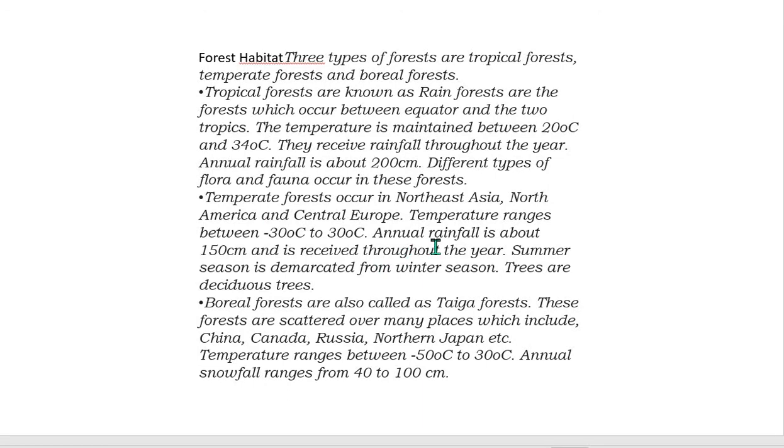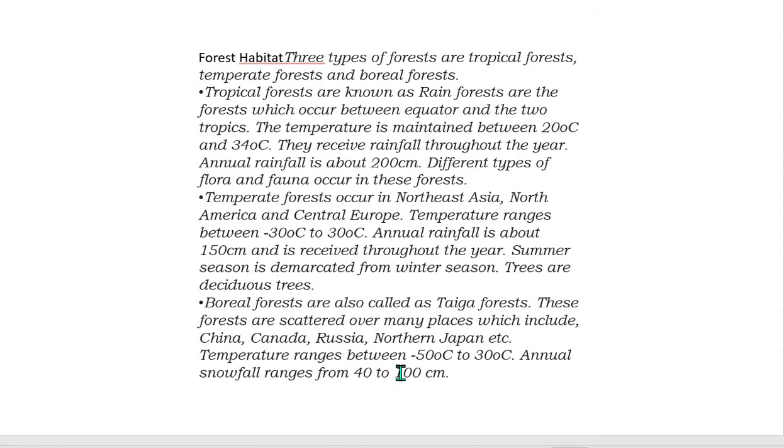Temperate forests occur in Northeast Asia, North America and Central Europe. Temperature ranges between 30 degrees Celsius and 30 degrees Celsius. Annual rainfall is about 150 centimeters, received throughout the year. Summer season is demarcated from winter season. Trees are deciduous trees. Boreal forests are also called taiga forests.